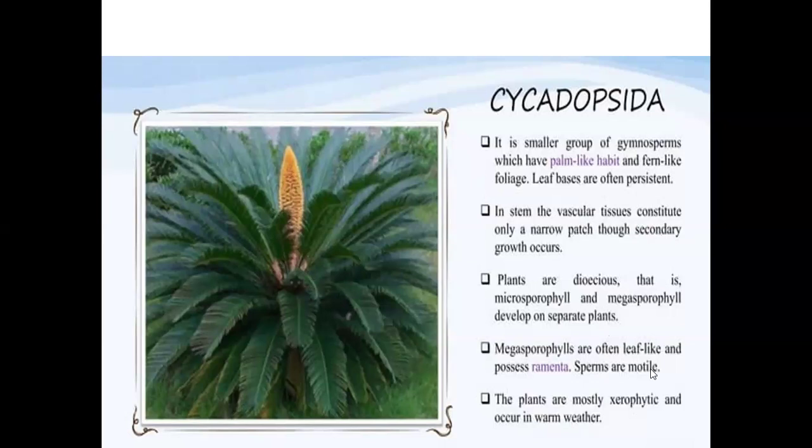Now, megasporophylls are often leaf-like and they possess ovules, and the sperms are motile. That is, the male gametes are motile. And the plants are mostly xerophytes, which grow in warm weather conditions. So this is about the characteristic features of Cycadopsida.